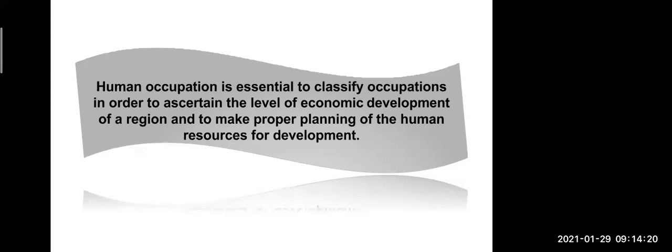For example, if in a particular area the people are highly educated, then in that area there will be more banks and more hospitals, so the government plans according to the human occupation in a particular area.